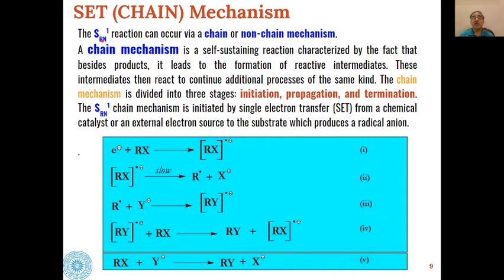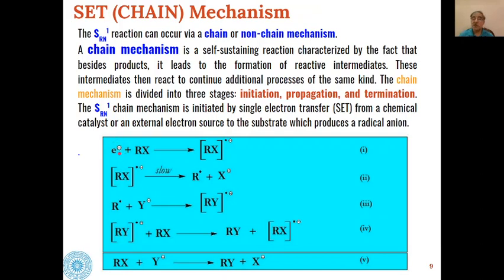Then the SRN1 or SET mechanism can occur as a chain reaction, or it can occur as a non-chain reaction. The chain mechanism is a self-sustaining reaction. We have said that in the single electron transfer, the electron will react with the alkyl halide, and this electron comes from the nucleophile.